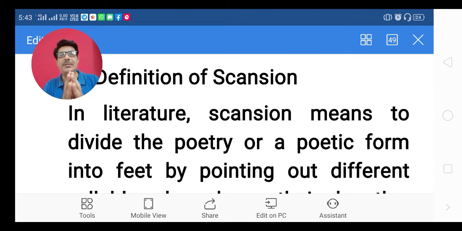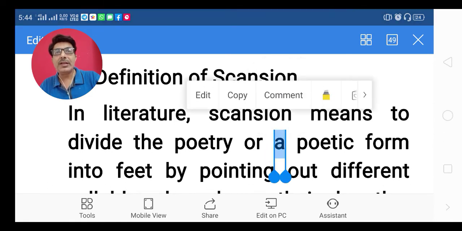Some words are disyllabic words, in which there are 2 syllables. Say for example, father, 2 syllables. Flower, 2 syllables. Above, desire, request. These are examples of disyllabic words.